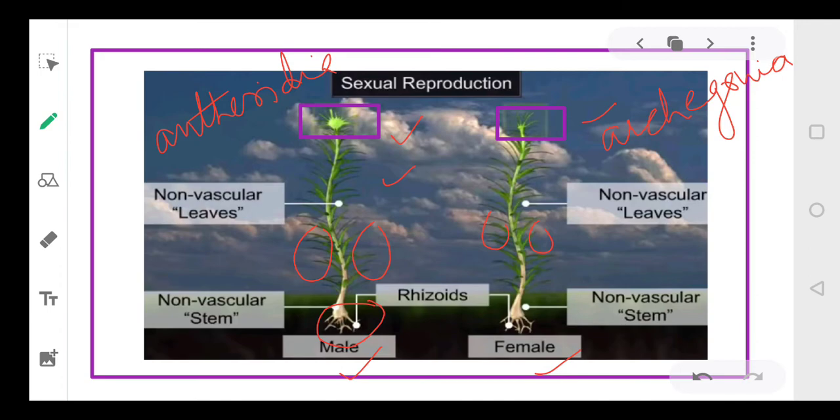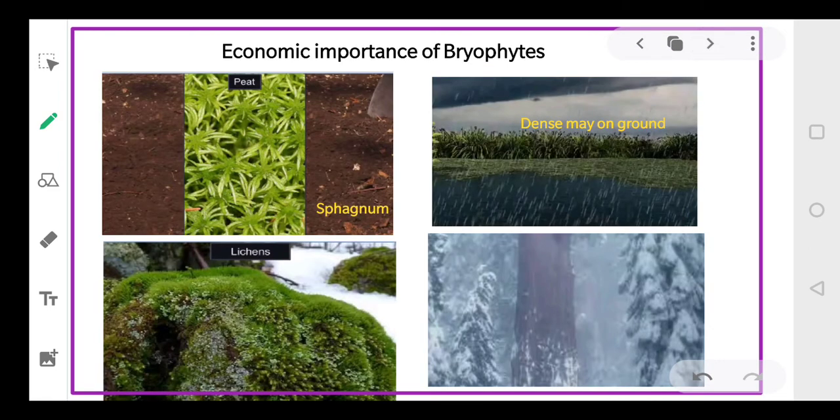Now after fertilization the zygote will develop into a sporophyte. Okay everyone, so there will be a fertilization and the zygote will develop into a sporophyte, and that sporophyte will have three portions: foot, seta and the capsule.